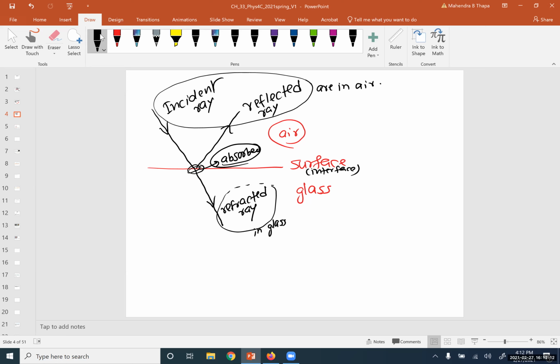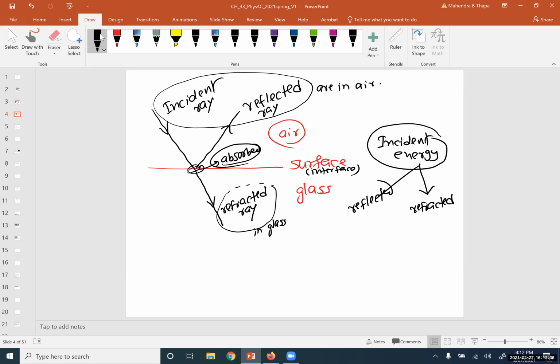Okay, so the key point is that if you incident energy on a surface, what will happen? Some could be reflected depending on the medium. Some could be refracted, and some portion could be absorbed by the medium.